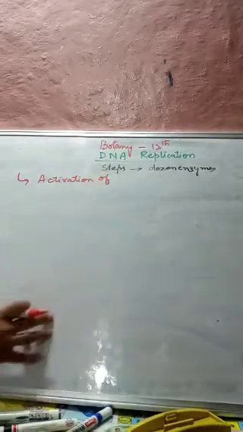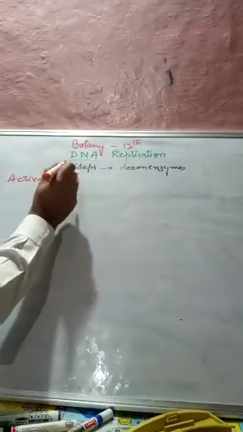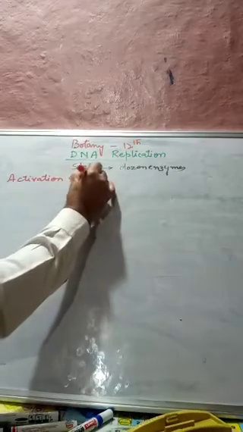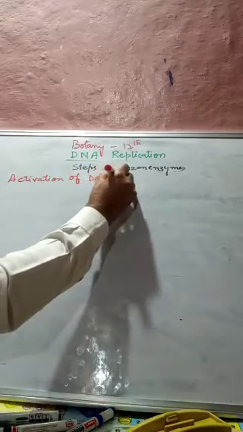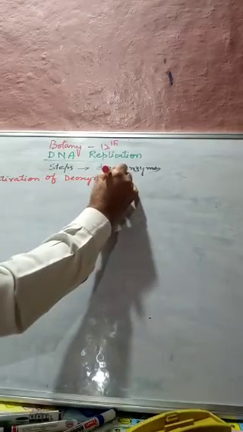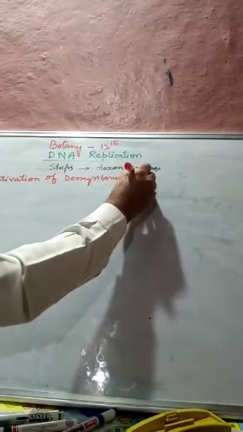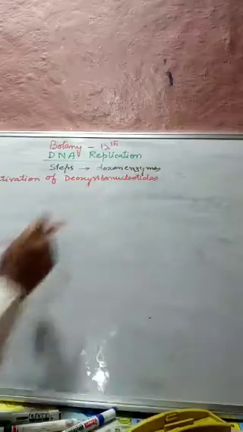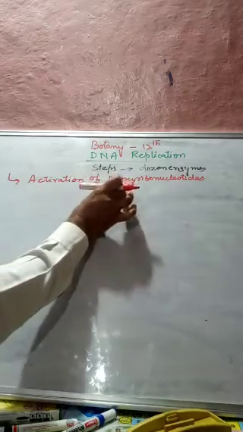The first step is activation of deoxyribonucleotides. The first step in the process of DNA replication is activation of deoxyribonucleotides.